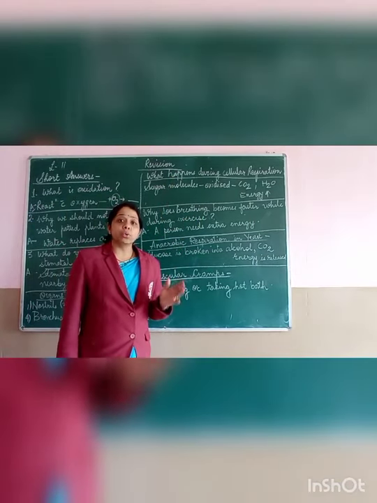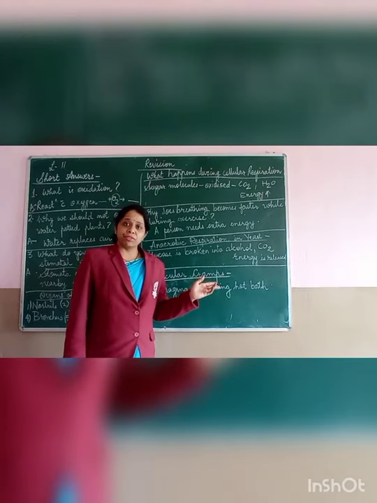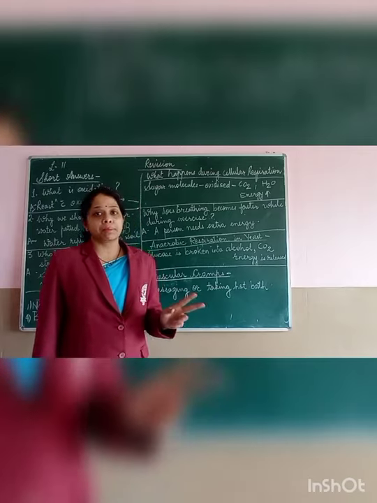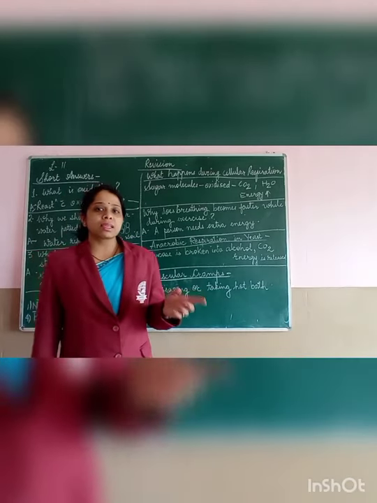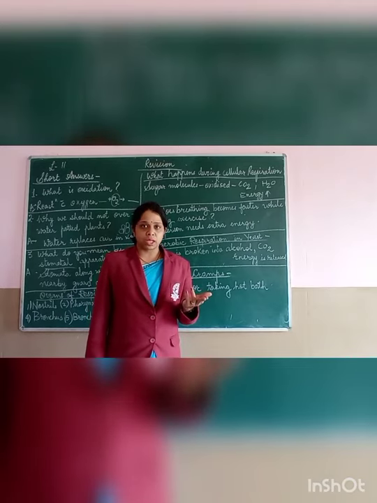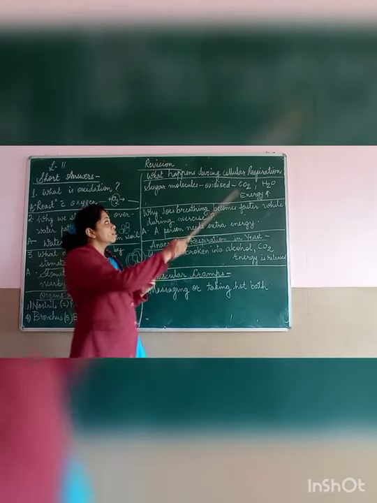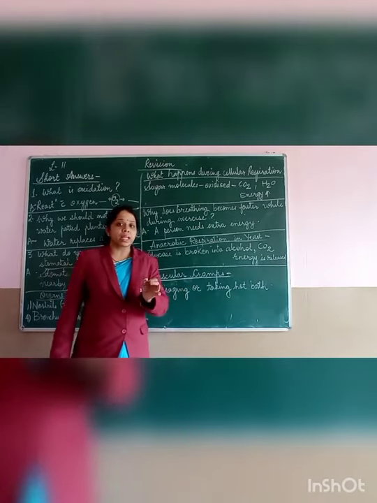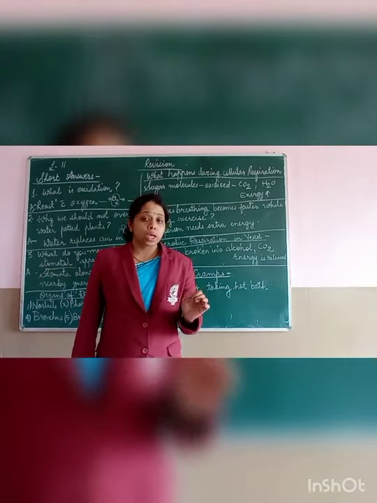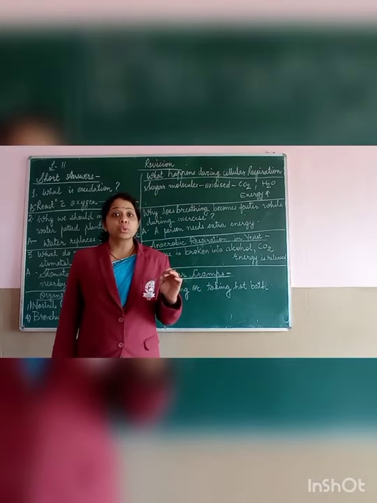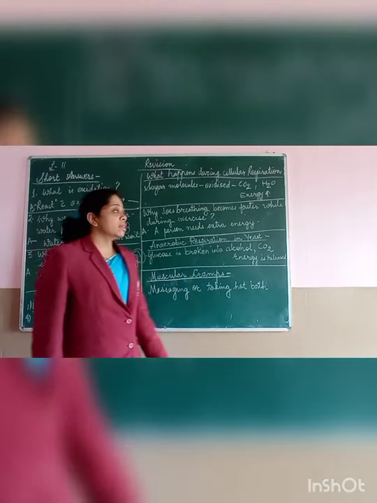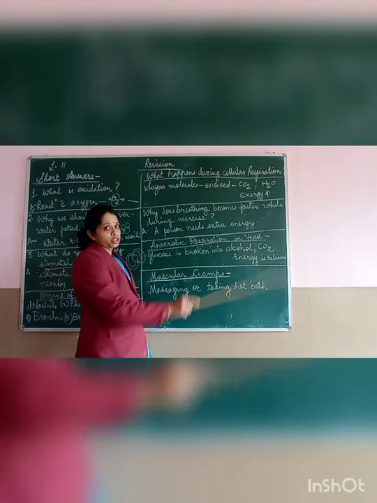Children, I have already told you last time the difference between cellular respiration and breathing. What is breathing? Breathing is nothing but taking in oxygen and giving out carbon dioxide. But cellular respiration, as the word tells you, is the respiration which takes place in cells, and at the same time it releases energy.